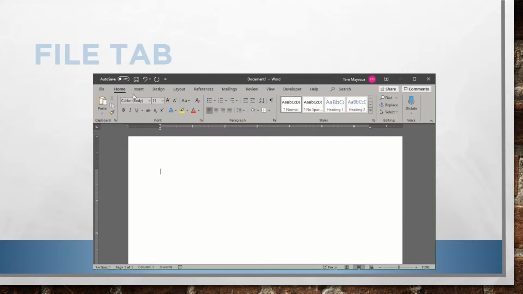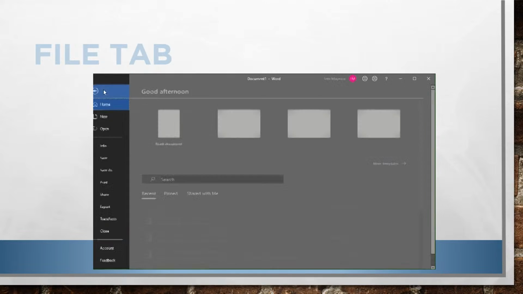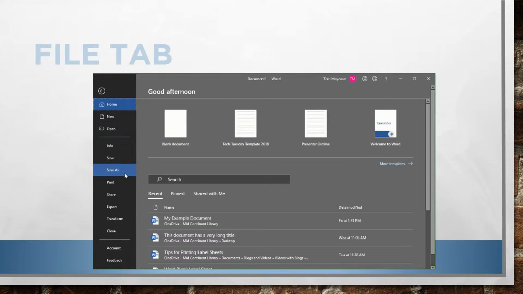Let's come over to the left where we have the File tab. Click it. And now on the far left, we can see that we have Save or Save As. Now, traditionally, if you have a brand new document that's never been named before, you would select Save As. But enough people were confused about that, Word has kind of expanded and grown and improved as it's gotten older as well. And so now, whether you click Save or Save As, if you have that brand new document that's never been named, either one will bring you to the Save As window.